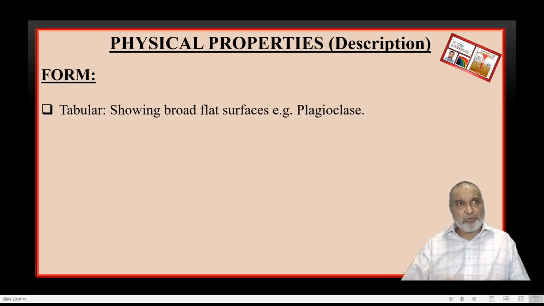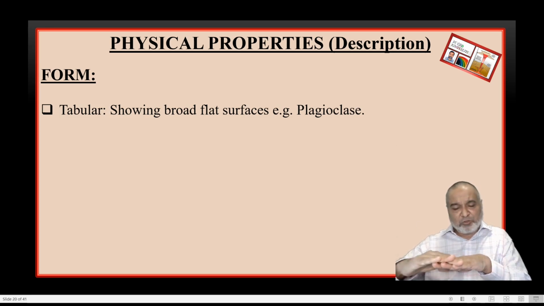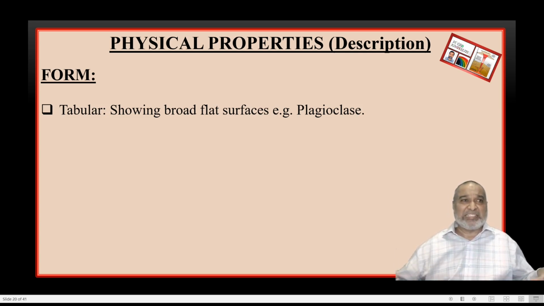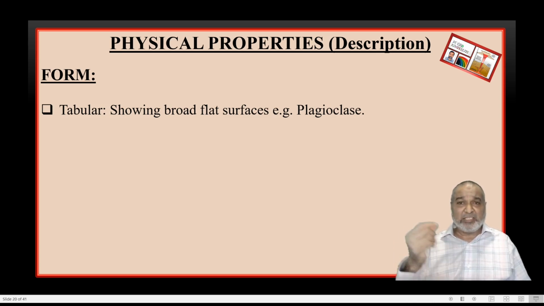So whenever you hold the mineral from any side, you'll find that all the sides, whether top, front, or back, the middle is flat, the top surface is also flat and the bottom also flat. It looks like a table form. Yes, that is the broad flat surface. Whenever you get a broad flat surface, you immediately recollect the plagioclase family, whether it is orthoclase, plagioclase, or microcline. This mineral will show you the tabular form.